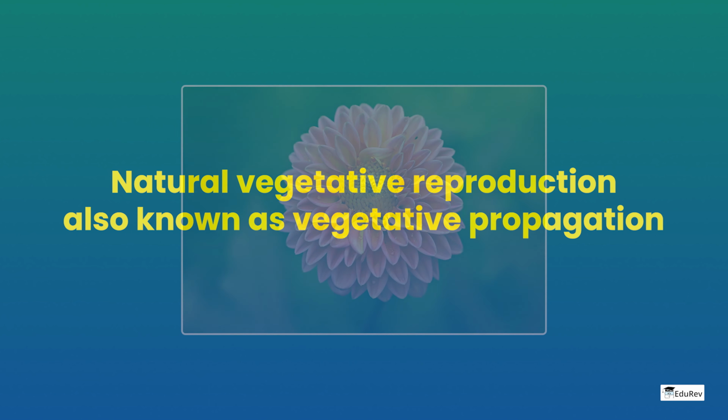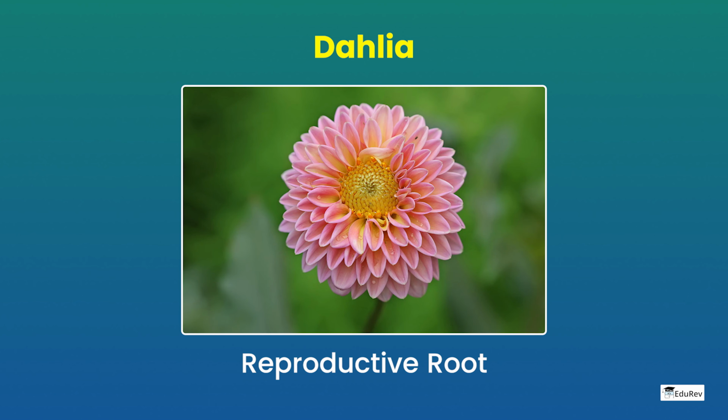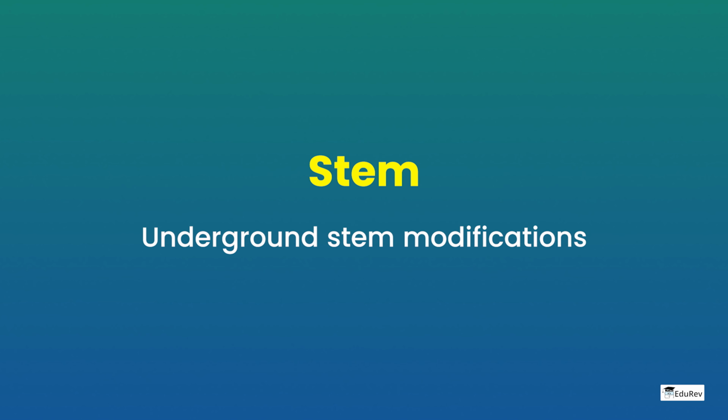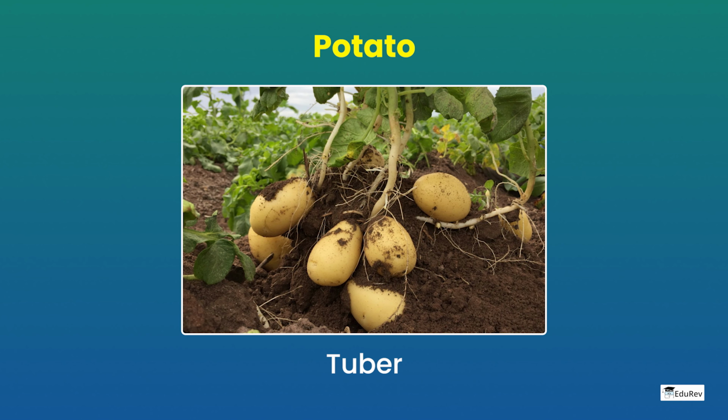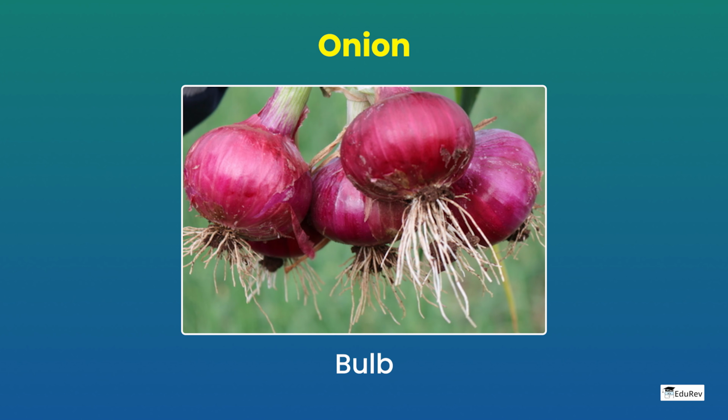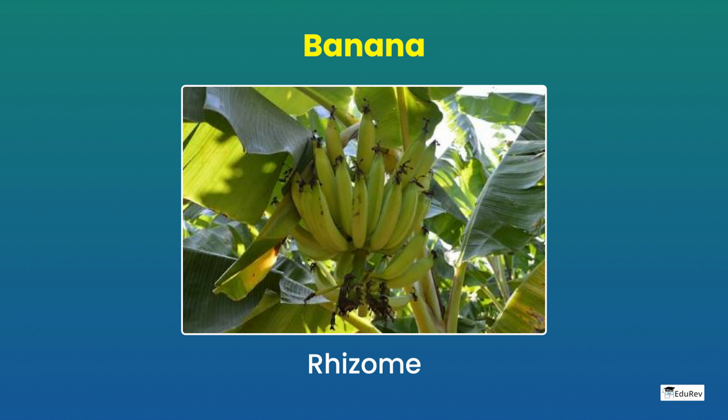It can occur by reproductive roots such as in dahlia and sweet potato, a leaf in bryophyllum and kalanchoe, a stem with underground modification such as tuber in potato, a corm in colocasia, a bulb in onion, garlic and lily, a rhizome in ginger, lotus, turmeric and banana.